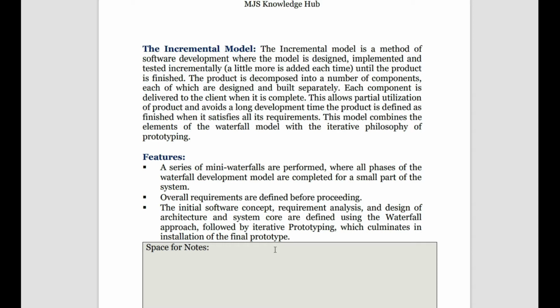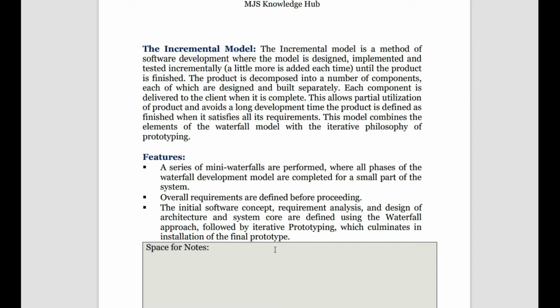Then overall system requirements are defined beforehand, nothing is kept till the end. The initial software concept, requirement analysis, design structure, etc. are defined using the waterfall approach, followed by iterative prototyping. Iterative prototyping means repeatedly doing the prototype until you get the result.